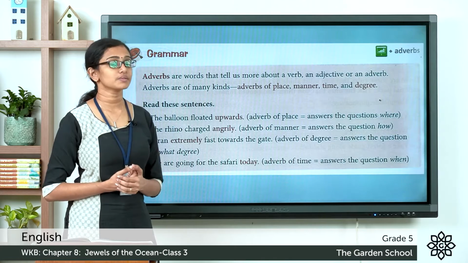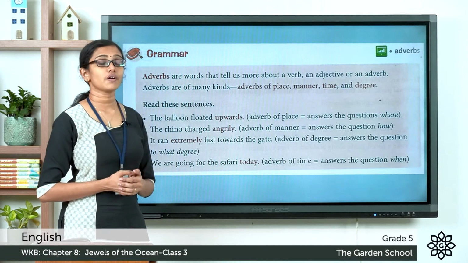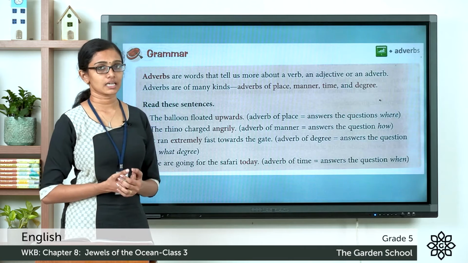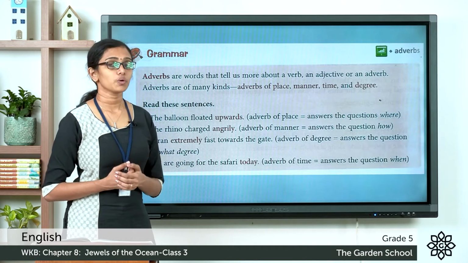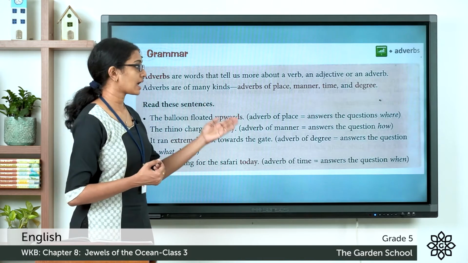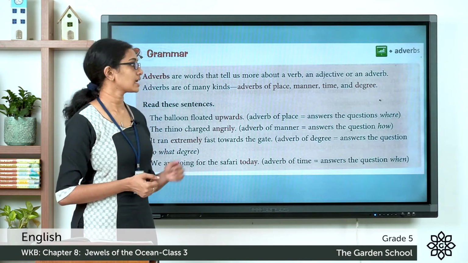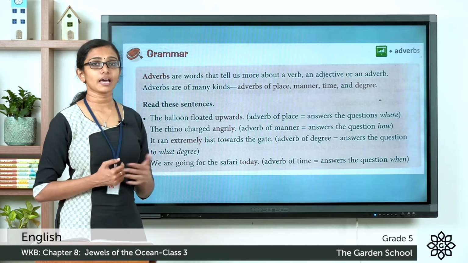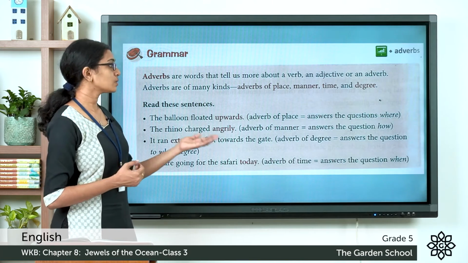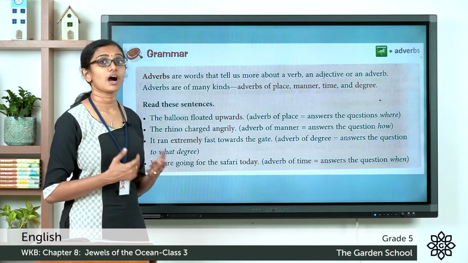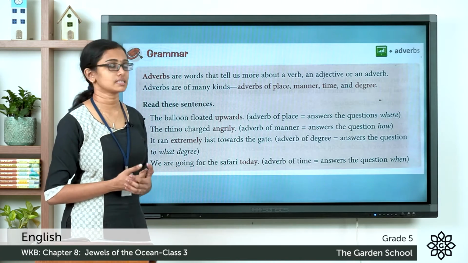So what are adverbs of place? Adverbs of place tell us where the action is taking place. So an adverb of place answers the question where the action is taking place. And adverbs of manner tell us the manner in which the action is done, and it answers the question how the action is done.